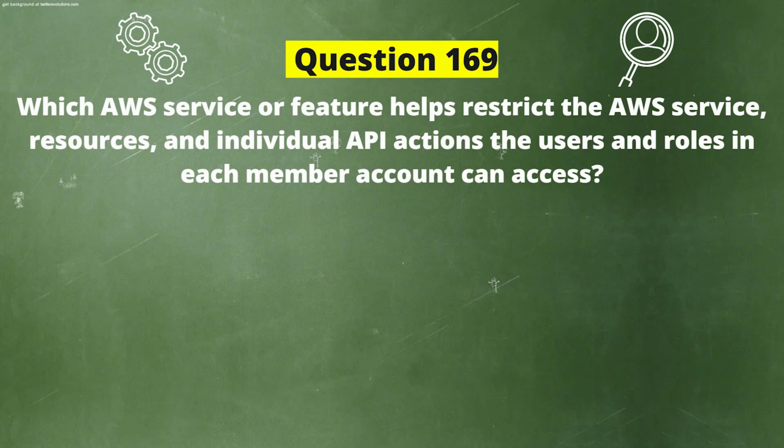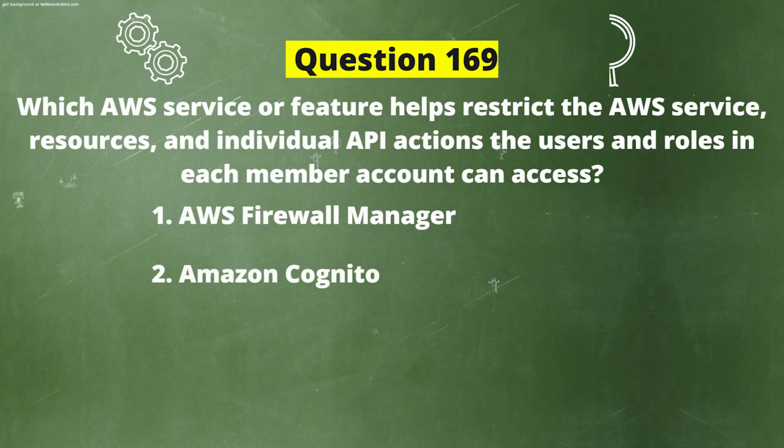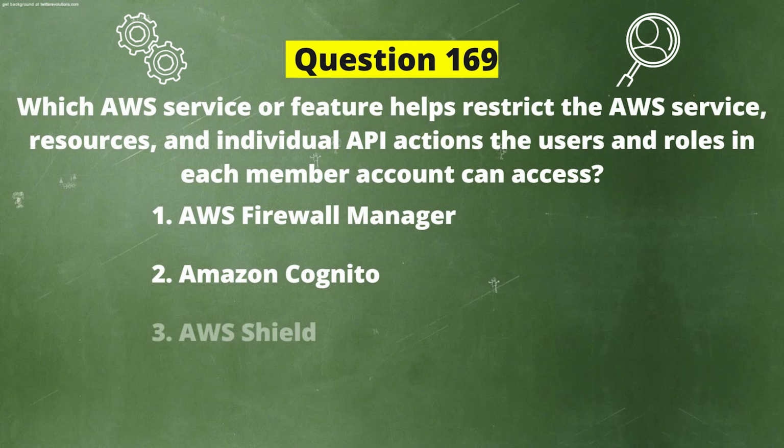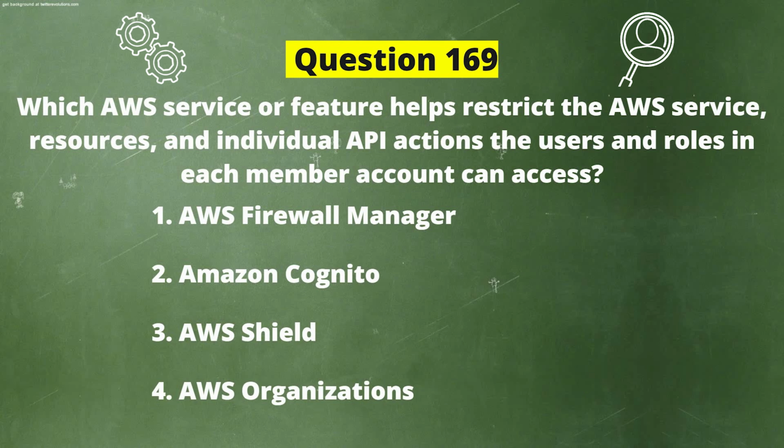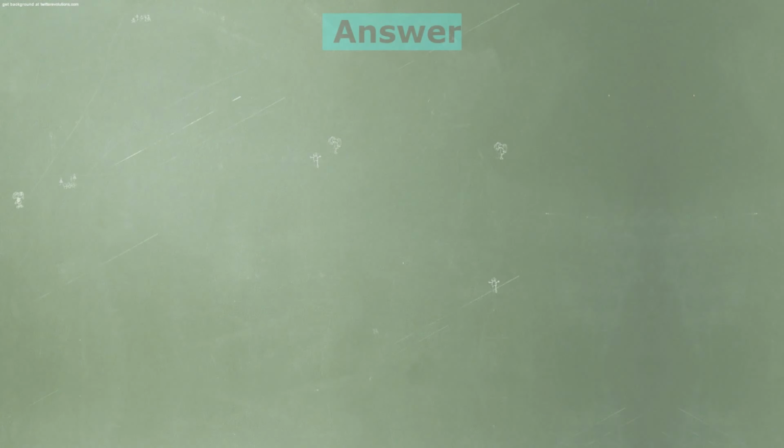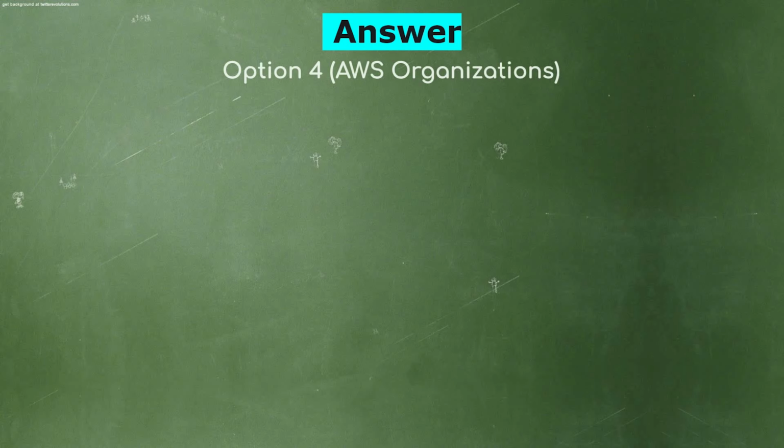Next question. Which AWS service or feature helps restrict the AWS services, resources, and individual API actions the users and roles in each member account can access? Now the options are: Option 1. AWS Firewall Manager. Option 2. Amazon Cognito. Option 3. AWS Shield. Option 4. AWS Organizations. And the correct answer is Option 4.